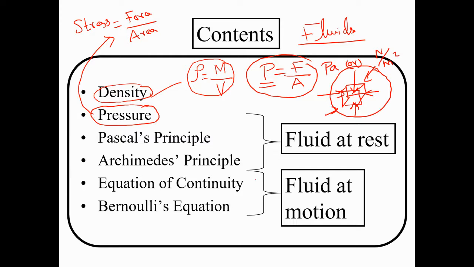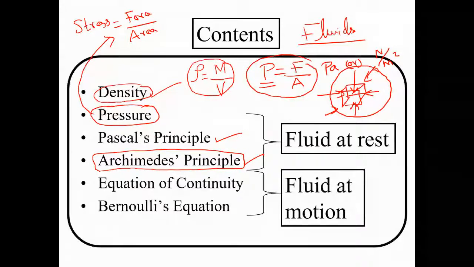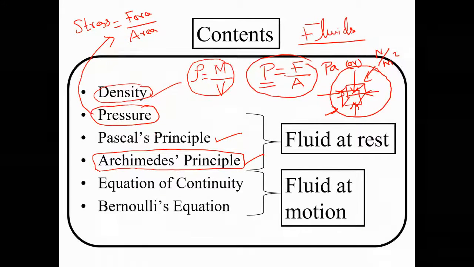In this chapter, we are going to study two parts. What are the two parts? You can just see the slides. We are going to study the concept of Pascal's principle and Archimedes' principle. I think some students already finished this experiment, Archimedes' principle. Some students are going to do this experiment this week, but some of the students already finished this experiment last week. Am I right?